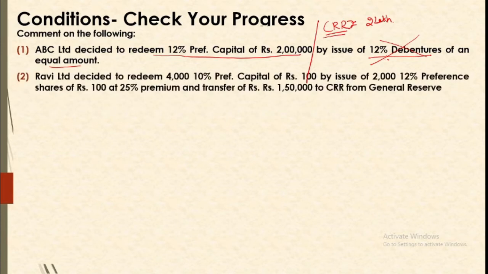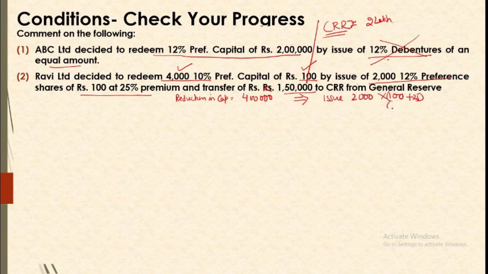Now next question is, Ravi Limited decided to redeem 4 lakh 10% preference capital of 100 each by issue of 2,000 12% preference shares of 100 at 25% premium and transfer of 1,50,000 to CRR from general reserve. Now let us see what is the reduction in the capital. Now reduction in the capital is 4 lakh rupees because you are having 4,000 shares of 100 each. Okay, now against this you are going for issue of 2,000 shares of 100 at 20% premium.